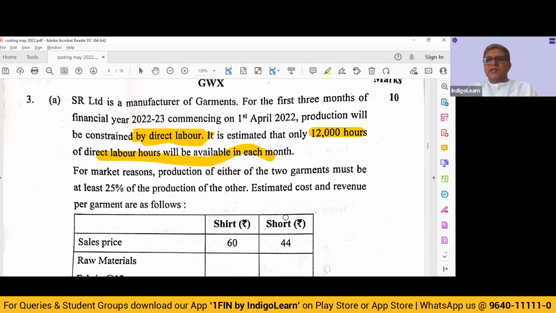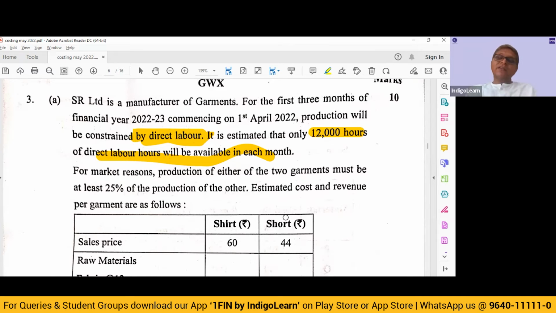Sir, we can manufacture A or B. Wrong answer. You will manufacture A or B, whichever is giving you maximum profit by using the labor hours. So whichever product is giving us the highest profit, or in terms of contribution, I say highest contribution per labor hour, we will select that product to manufacture, because the objective of business is profit maximization.